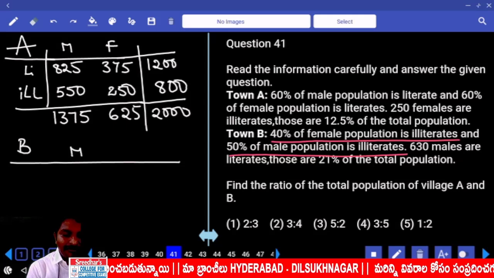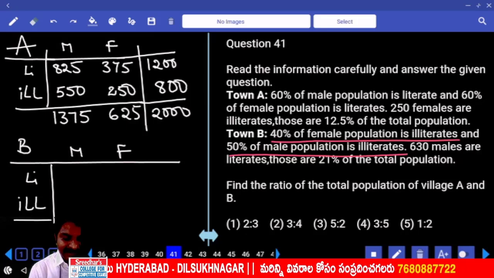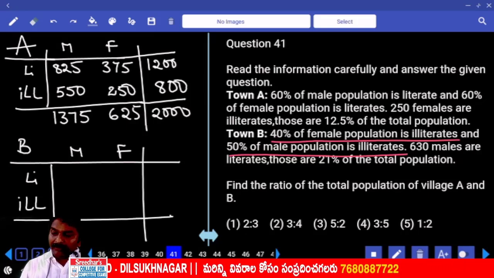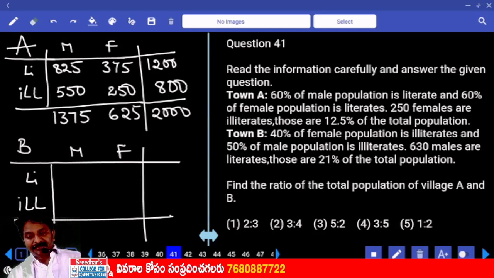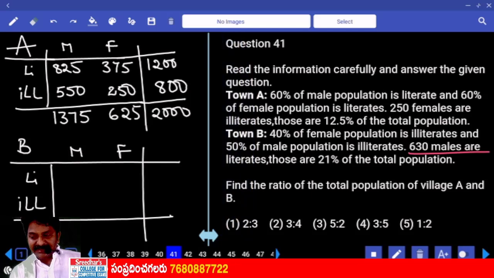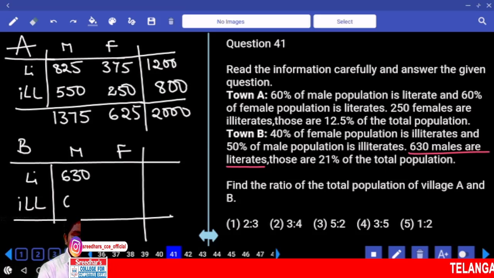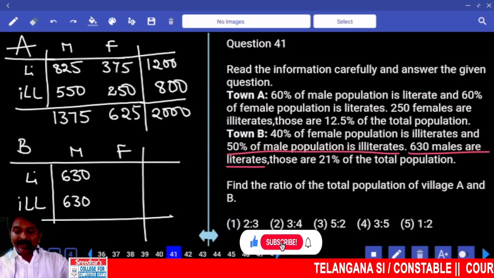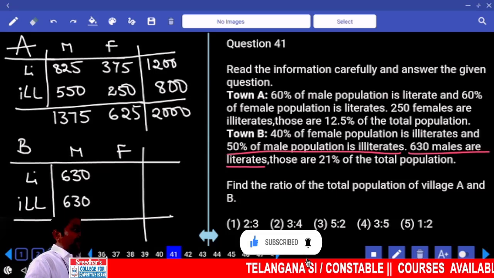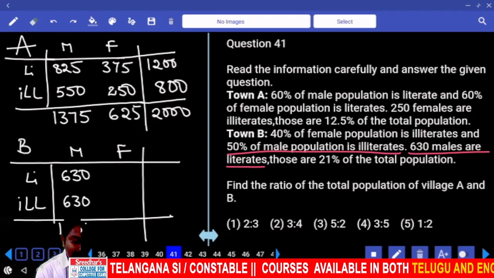Now also we have male, female, literates, illiterates. 630 male are literates, so illiterates are also 630, because 50% of male are illiterates, then the remaining 50% are literates. Then total male are 1260.